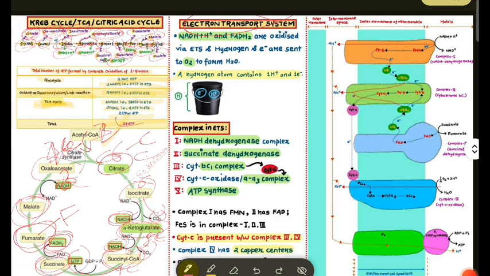So, the electron transport system. In this electron transport system, NADH and FADH2 are oxidized via ETS. Hydrogen electron is sent to oxygen to form H2O. Hydrogen electron is sent to O2.